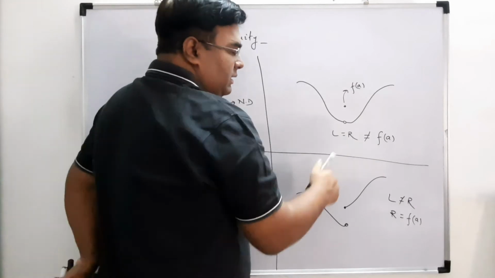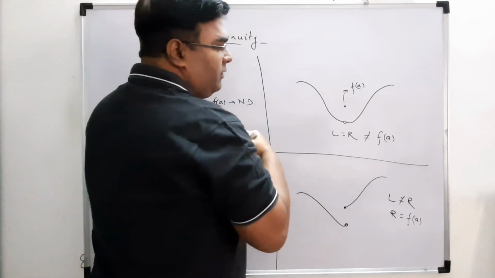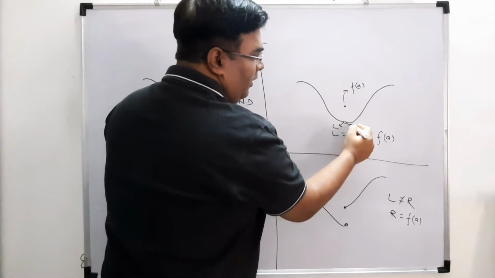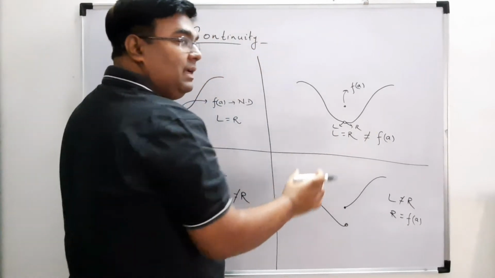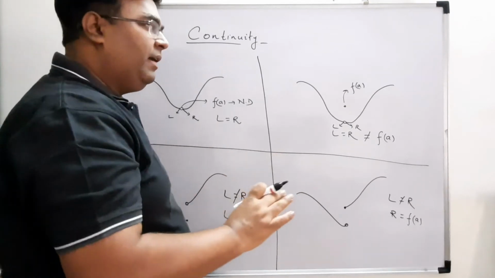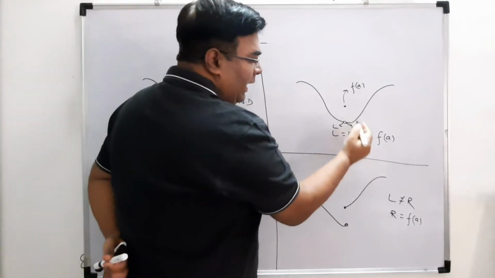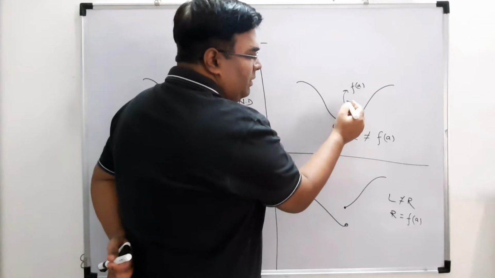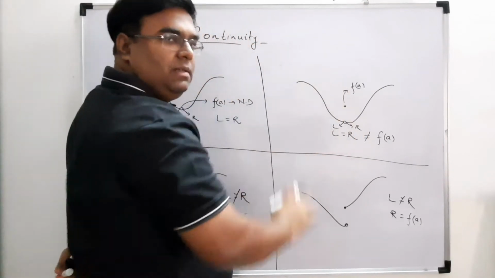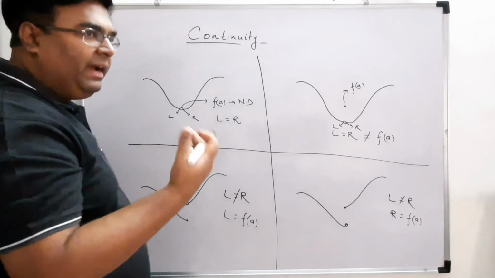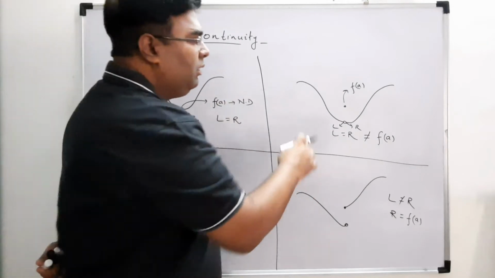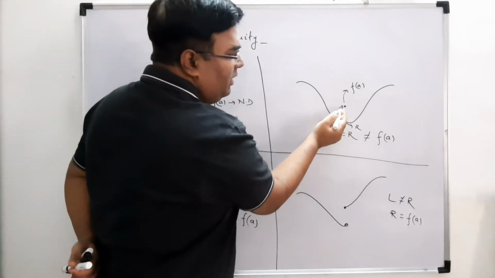Okay, next example. Again, L is there, R is also there, and L is equal to R, and f(a) is also defined, meaning we have a value at x equal to a, but this value is not on the curve, it is somewhere else.